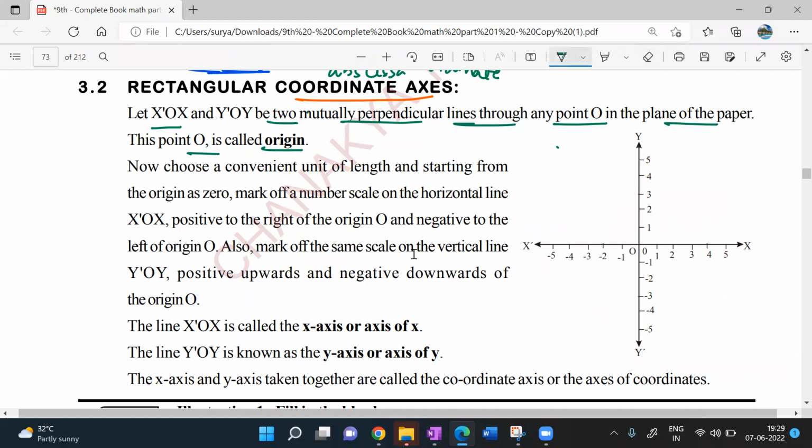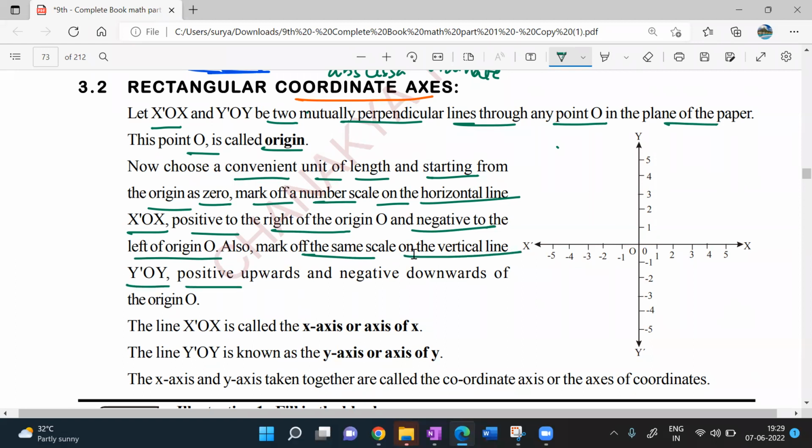Now choose a convenient unit of length and, starting from origin as 0, mark off a number scale on the horizontal line x ox, positive to the right of the origin, negative to the left of the origin O. Also mark off the same scale on the vertical line y dash oy, positive upwards, negative downwards of the origin O. So, sir, he has given something like a story here.